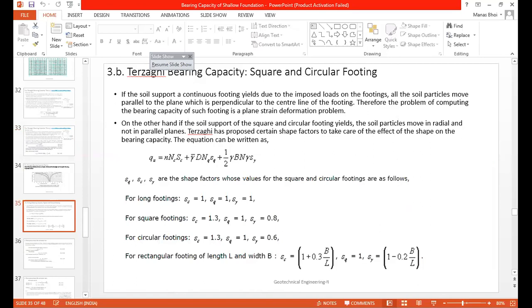Sc equal to 1 plus 0.3 B by L in case of rectangular footing, Sq equal to 1, and S gamma equal to 1 minus 0.2 B by L. Okay. So these are the things we have to keep in mind.